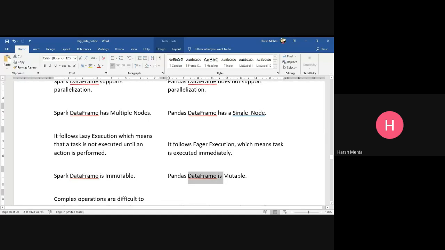You see, we cannot change the data. If you want to change it, you have to put it in a different format.